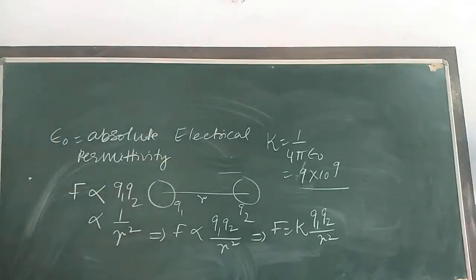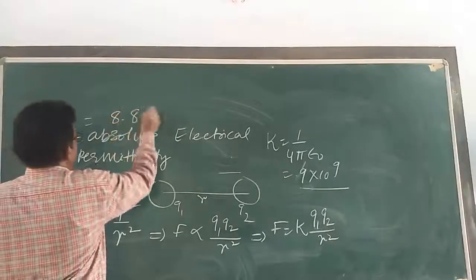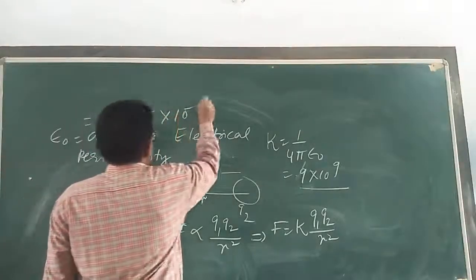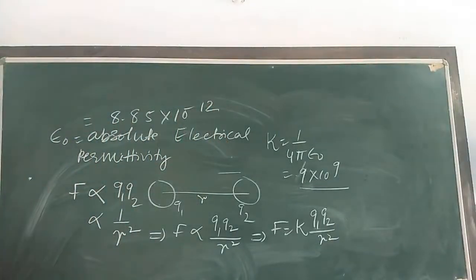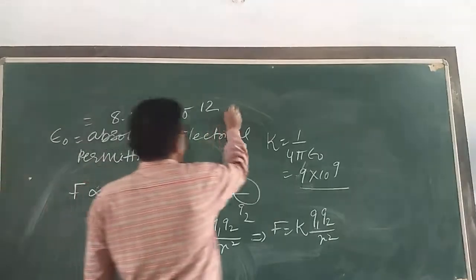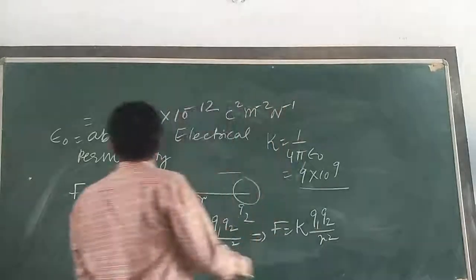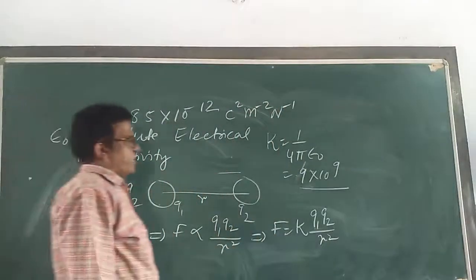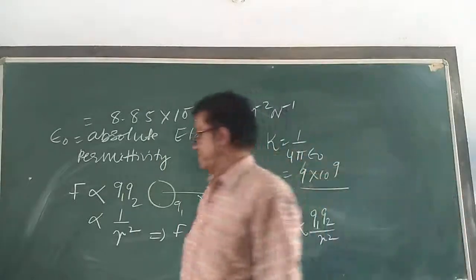Absolute electrical permittivity of the free space, and the value of it is 8.85 into 10 raised to power minus 12 Coulomb square meter minus 2 Newton minus 1. This is the absolute electrical permittivity of free space.